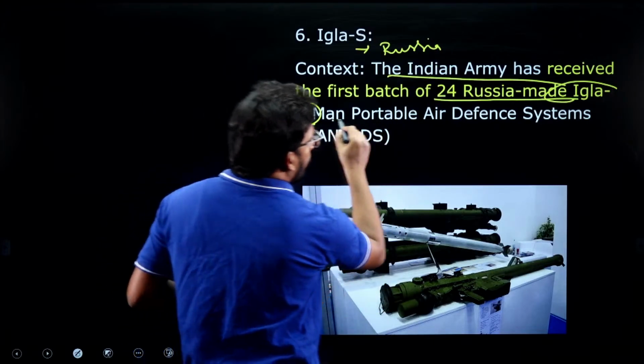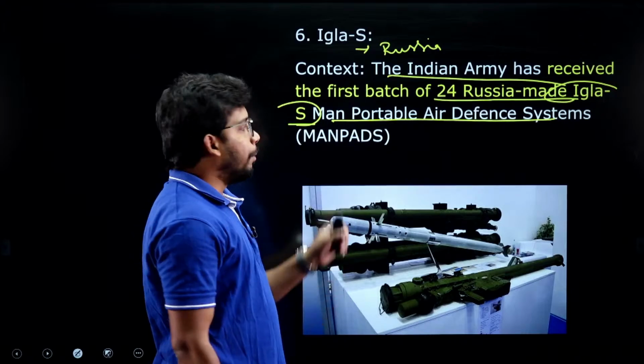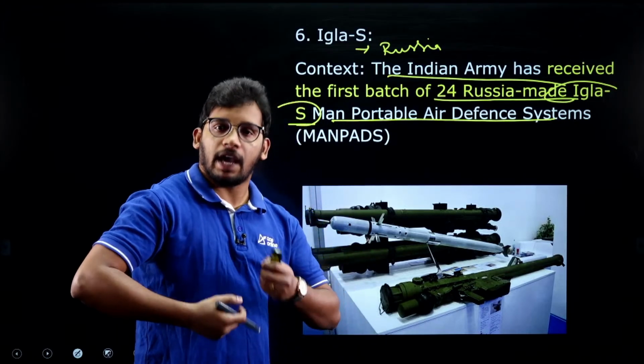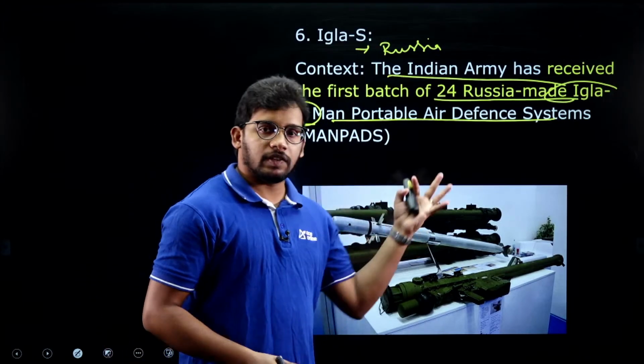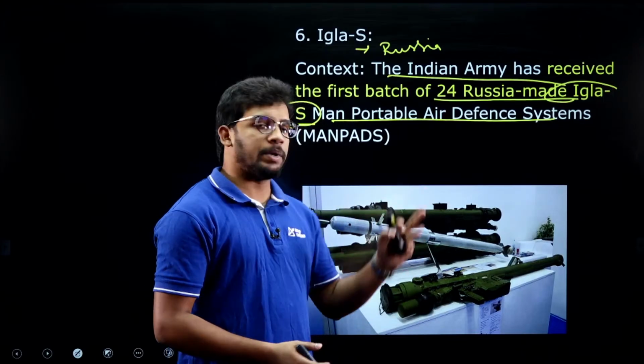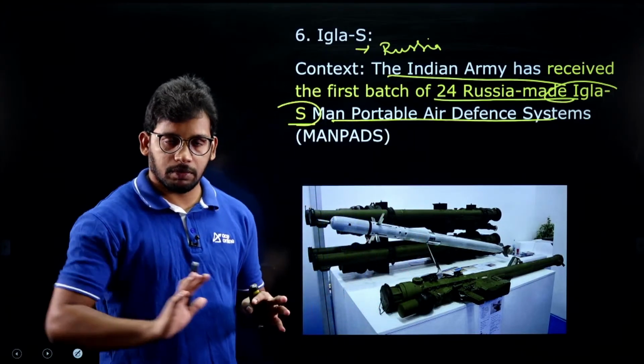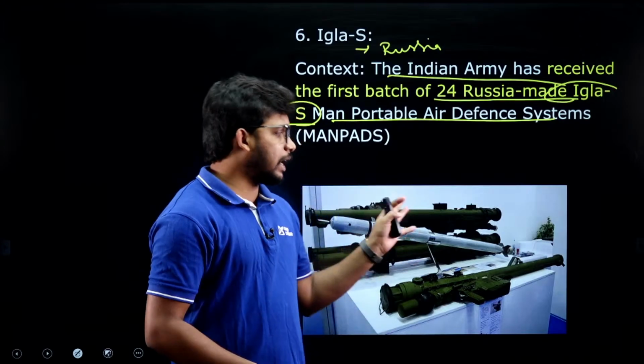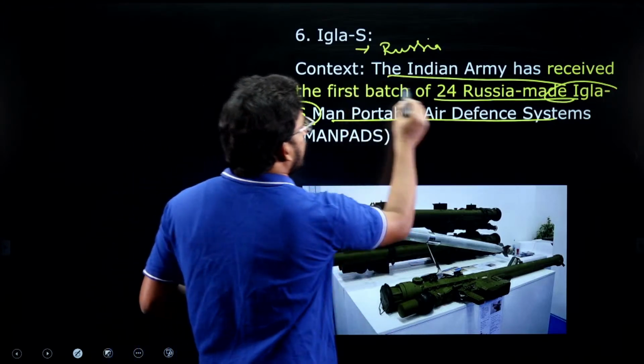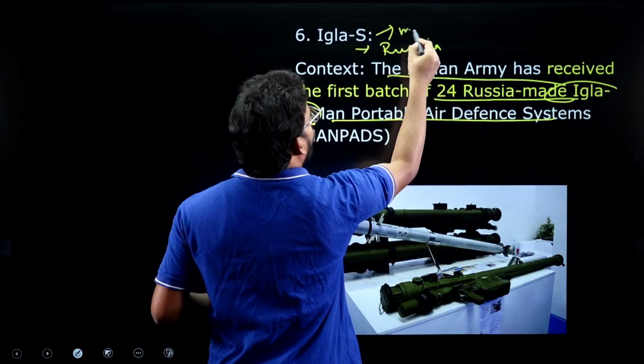And it is a man-portable air defense system. Man-portable means it can be carried by a man, right? Usually such heavy weapons are carried by machines, the trucks that can carry them. But this Igla-S can be man-portable.